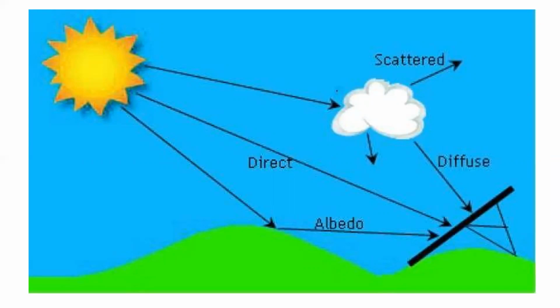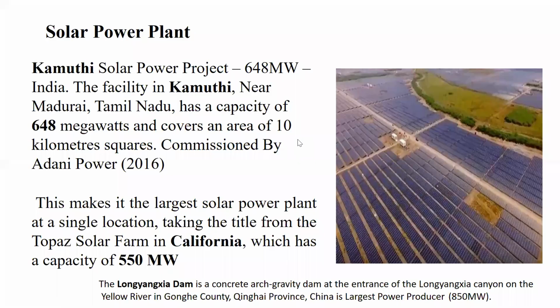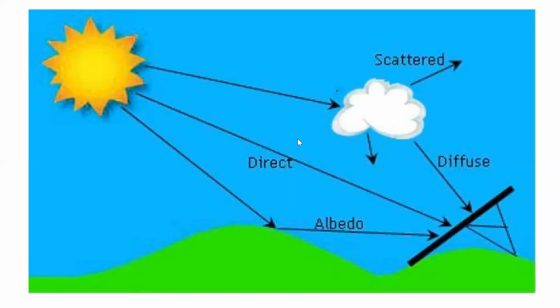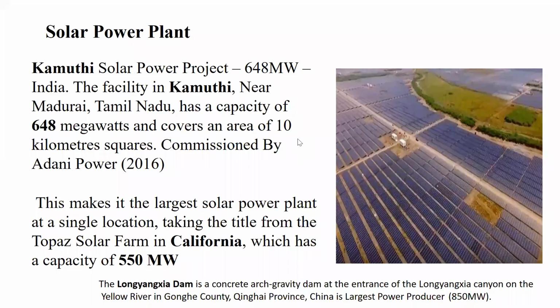The sun's rays are falling on that, and a few radiations are going to be scattered or reflected, and here we can see the diffuse radiation from the clouds also. That radiation we call the diffuse radiation. So in this picture you can observe what is meant by direct and what is meant by diffuse. So coming to the next slide.